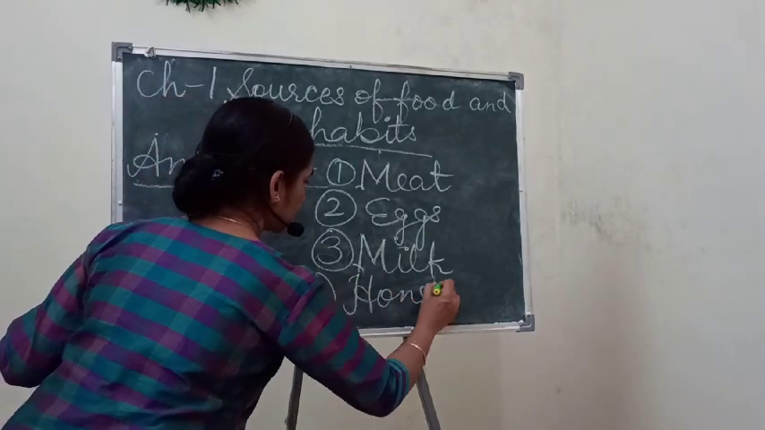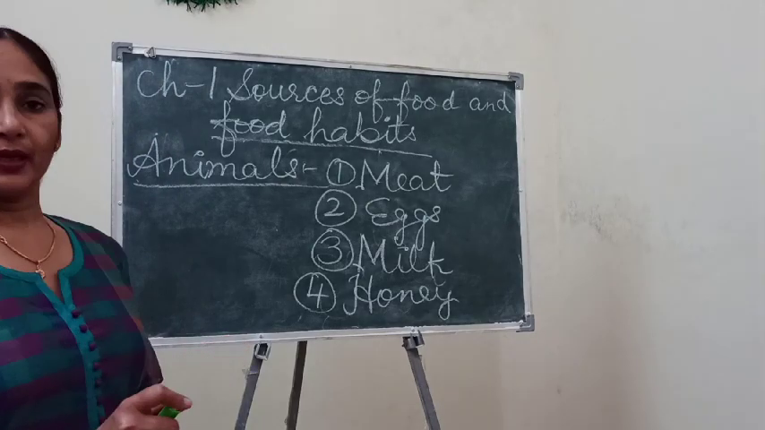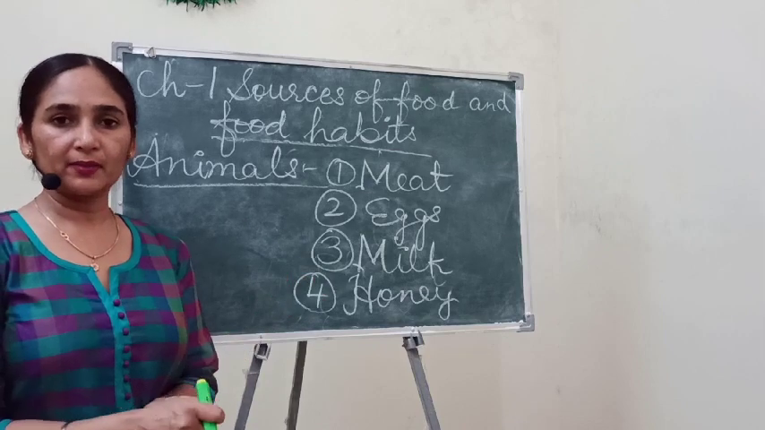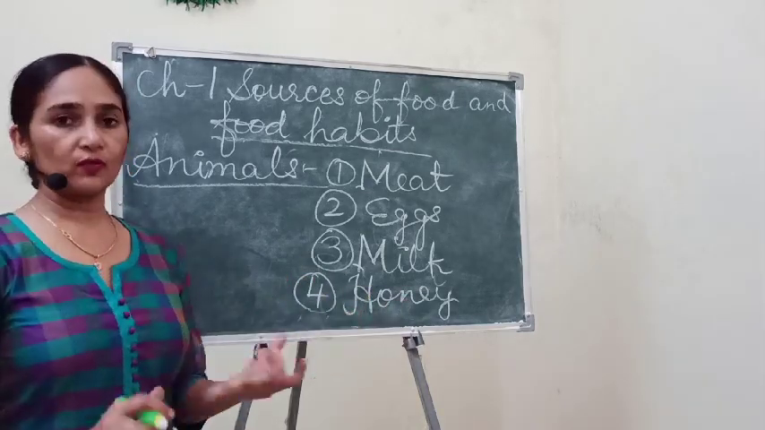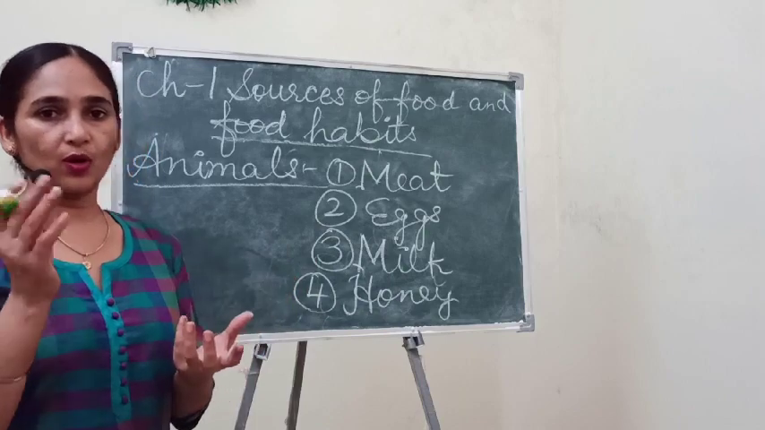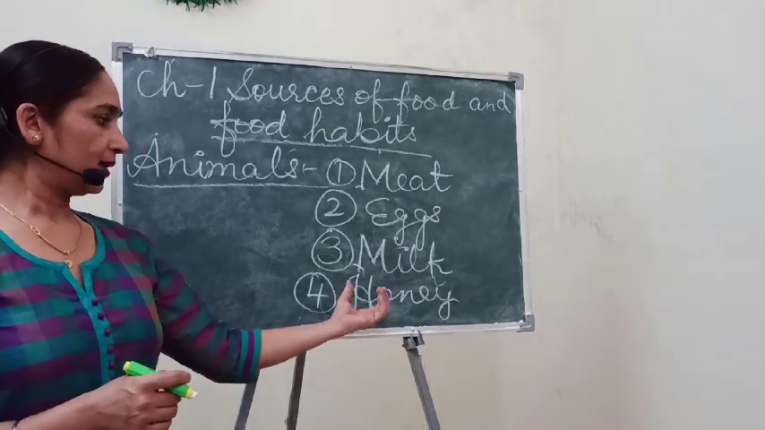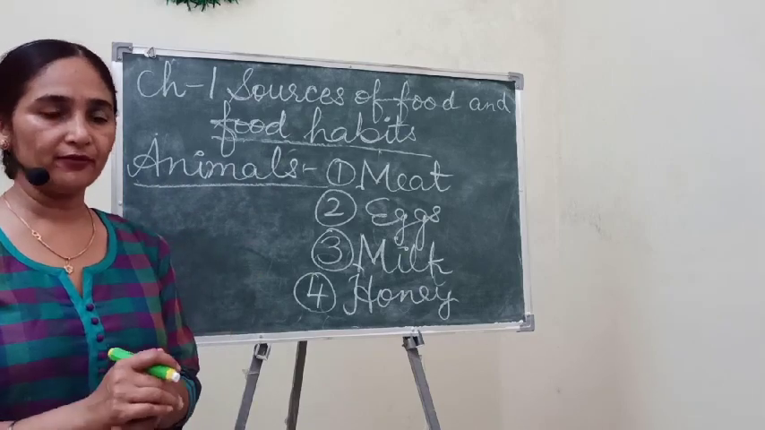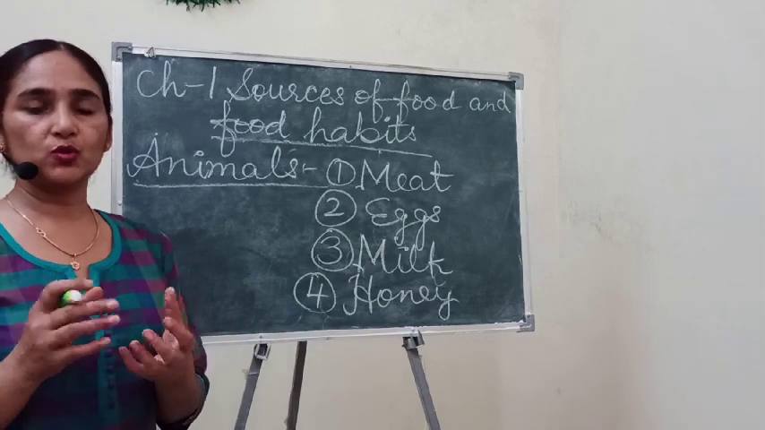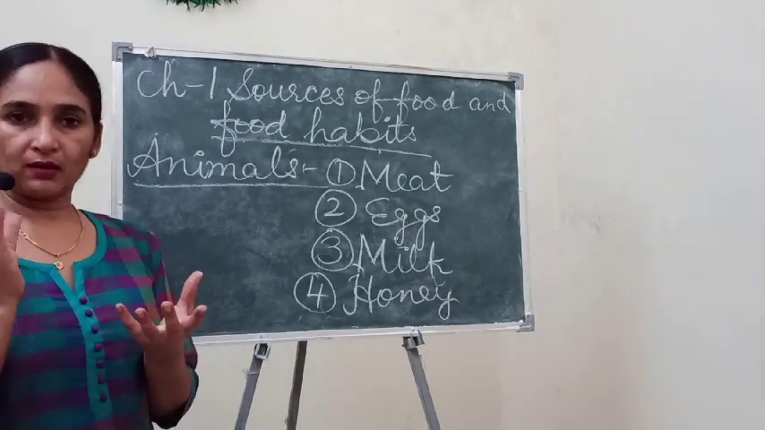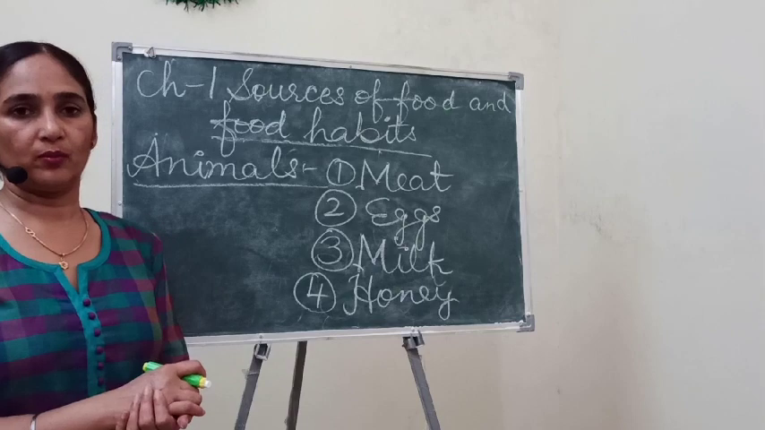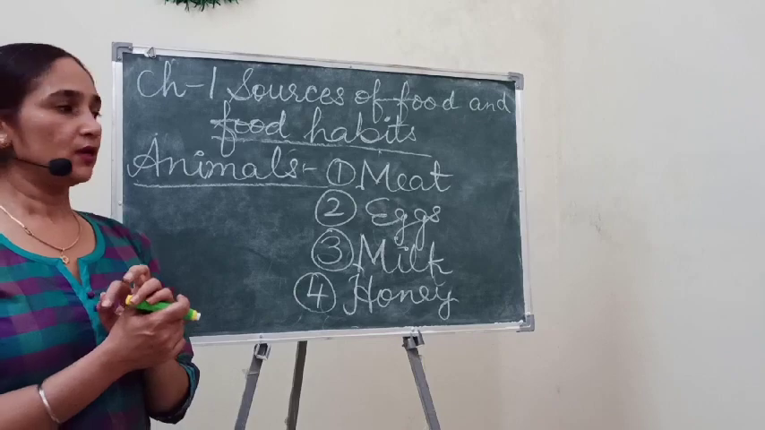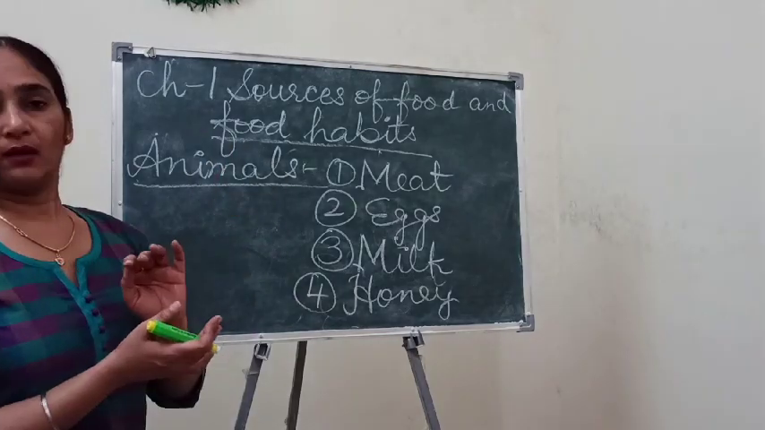As you know that honey is also made by the honeybees, and that are also coming under the animal category. So honey is also one, it is a very sweet thing. You all know that taste of honey, and honey is extracted from the honeybee hive, and then we can use to prepare different kind of preparations at our home. Okay, so these are the main animal food which we use in our daily life.